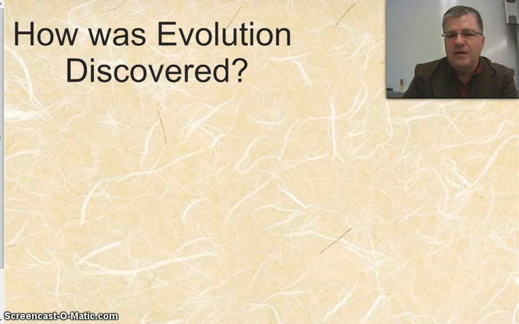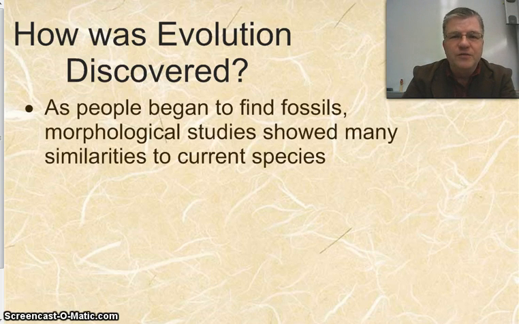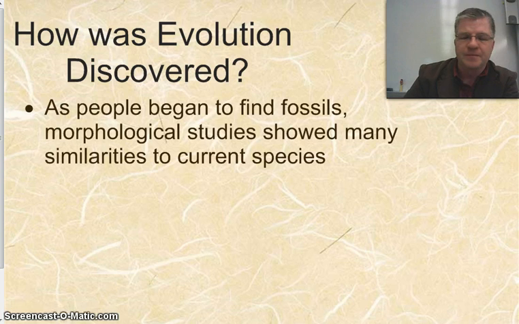Now, as we're talking about the discovery of evolution, an idea that comes up pretty easily is the idea of fossils. Fossils were a major clue in people understanding how evolution had taken place, and just simply understanding that it had taken place. Because in fossils, we also see some morphological similarities and differences.